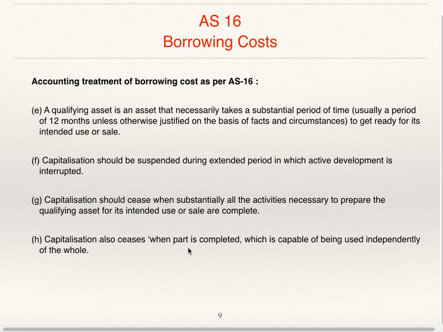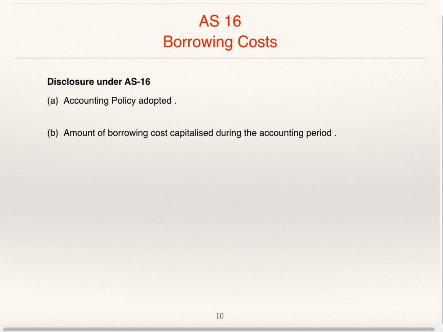Capitalization also ceases when a part is completed which is capable of being used independently of the whole. Supposing one part is complete and it can be used independently, it is not dependent on other parts to get completed, then for that particular part capitalization ceases. Disclosure under AS 16: the accounting policy adopted, and the amount of borrowing cost capitalized during the accounting period.